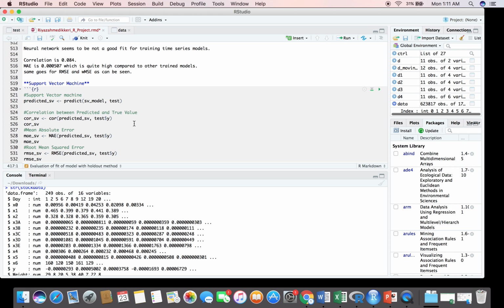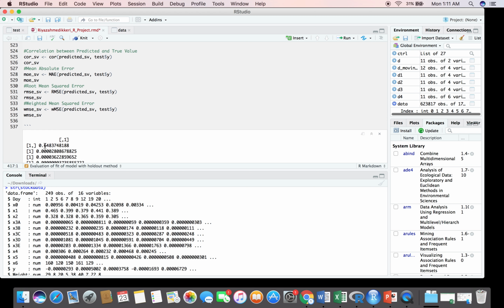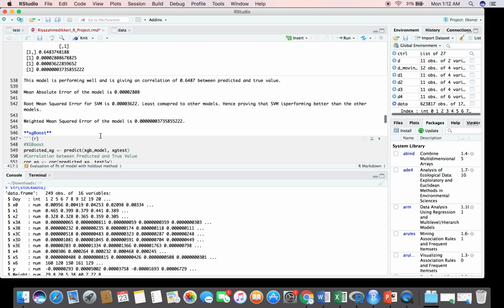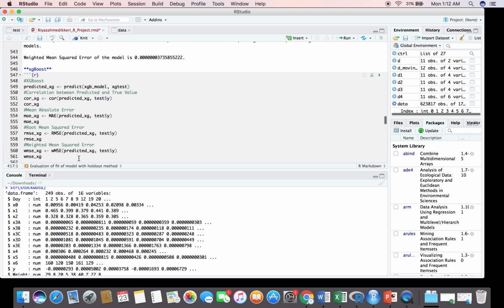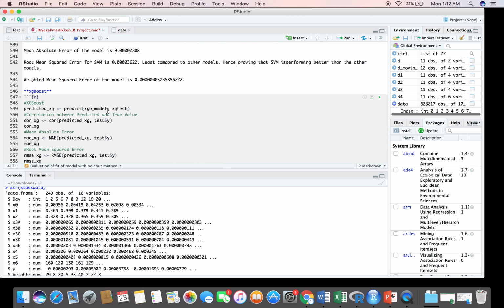The support vector machine which I used from the kernlab package gave me a correlation of 0.64, and RMSE was lower than that of linear regression model, which is 0.000362. Yeah, coming to the XGBoost, I got a correlation of 0.953 and RMSE of 0.00040, which is the least. So this is the best model as of now.